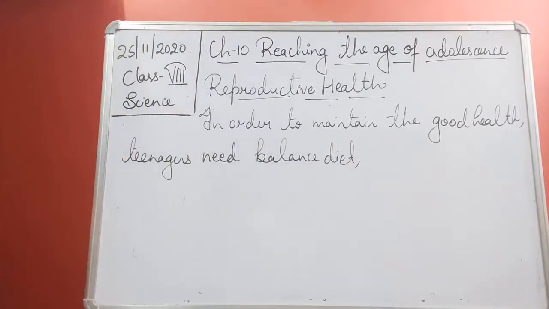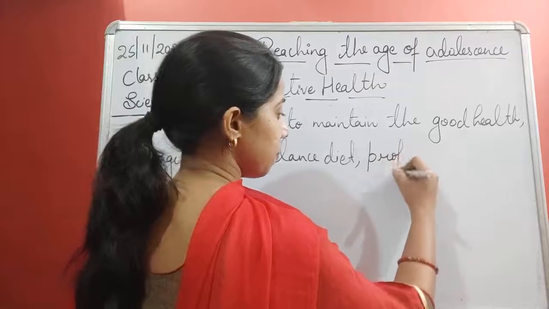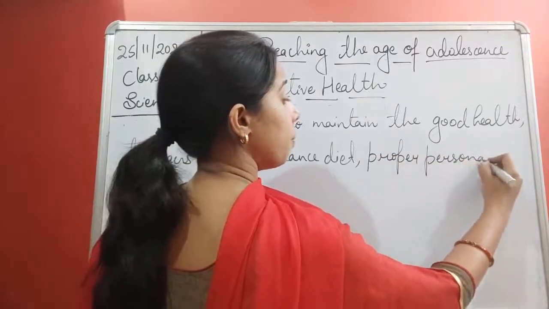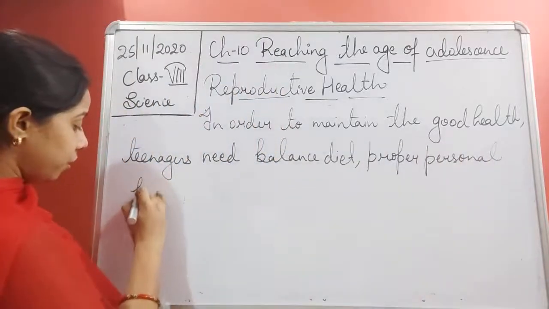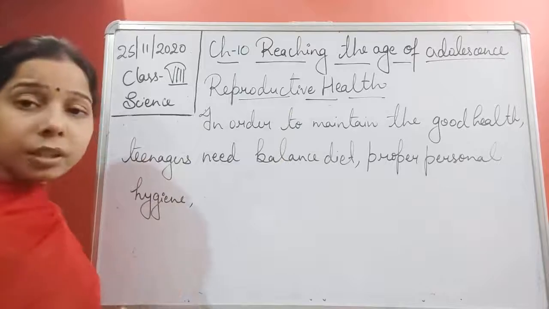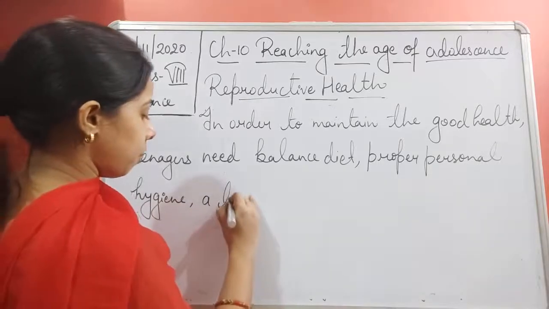Then proper personal hygiene is very important. Taking proper care of themselves is very important, students. Is only personal hygiene important? No, a lot of physical exercise is also very important.